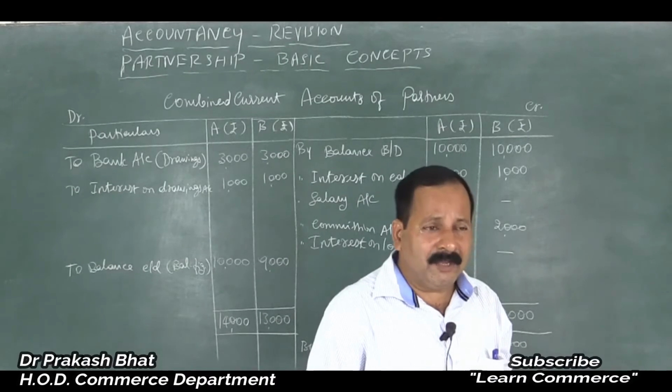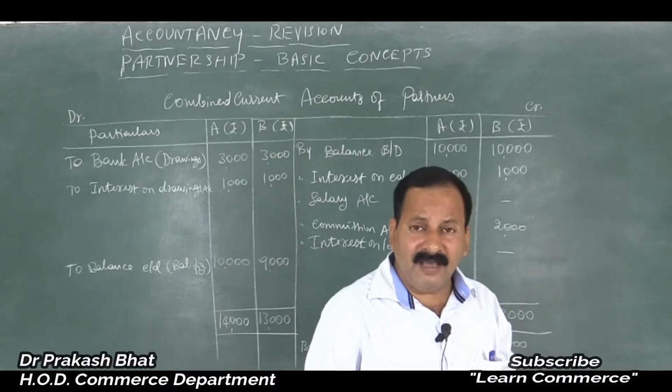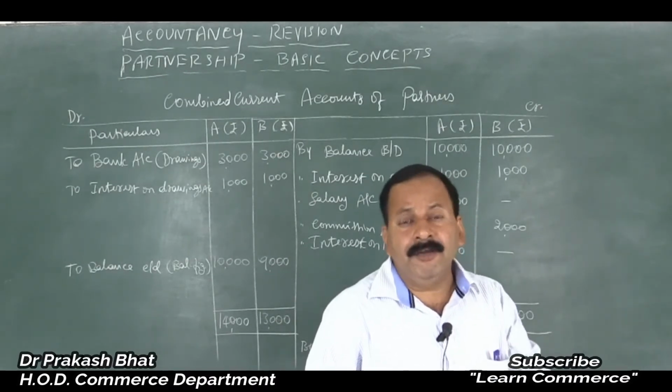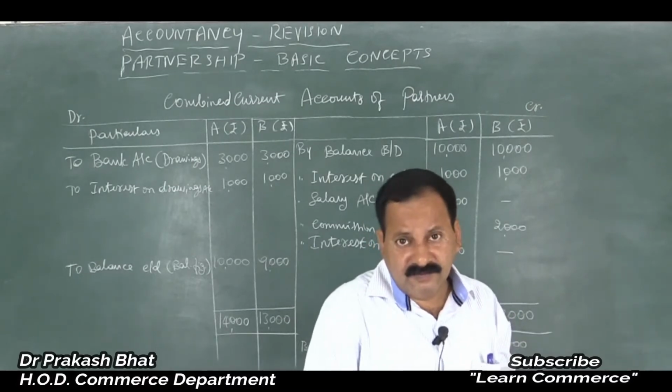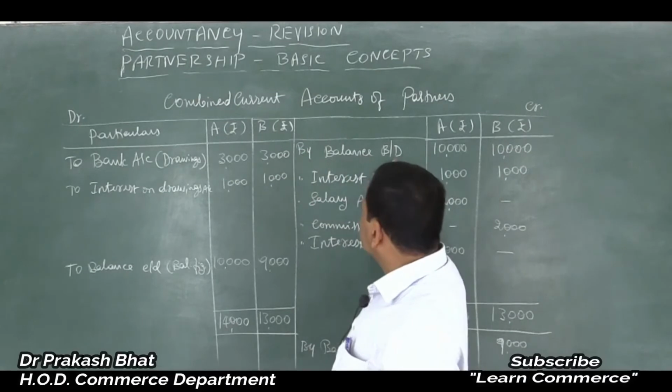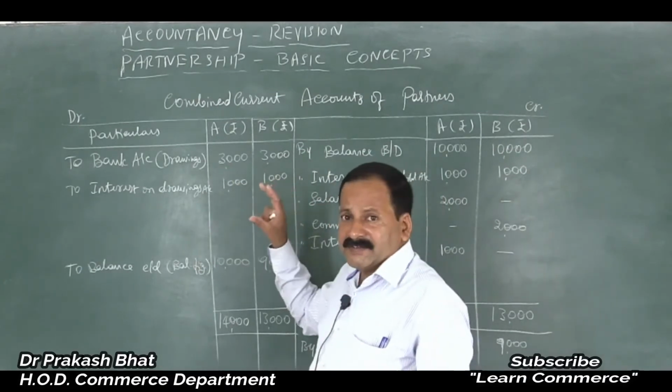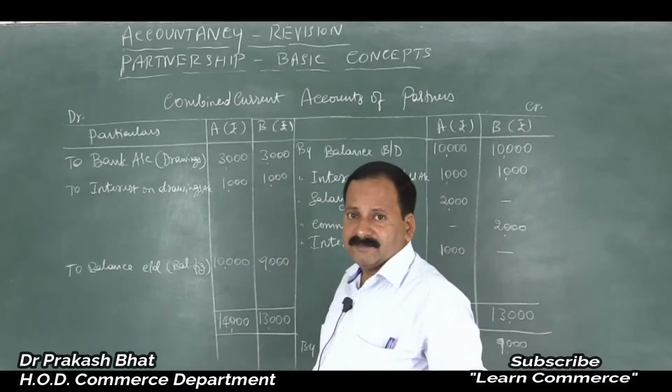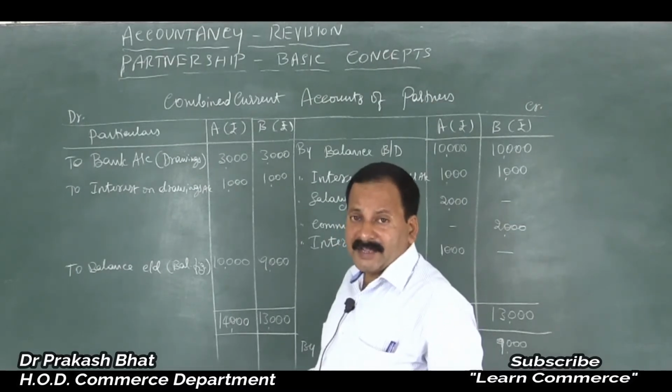So current account may show either a debit balance or a credit balance, or need not show any balances. If you start without any balances, if you erase this, all other entries remain as they are, still it is correct, because current account need not have an opening balance.